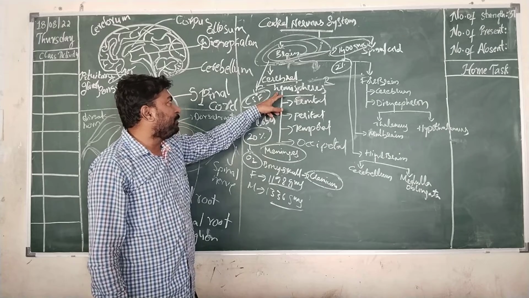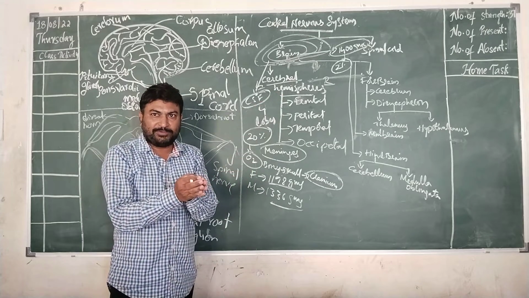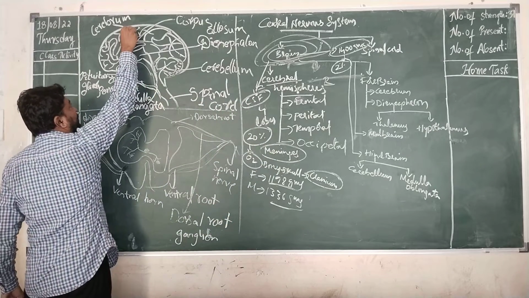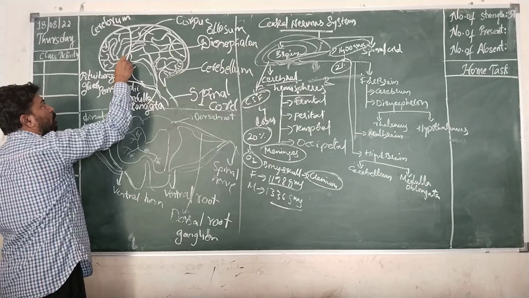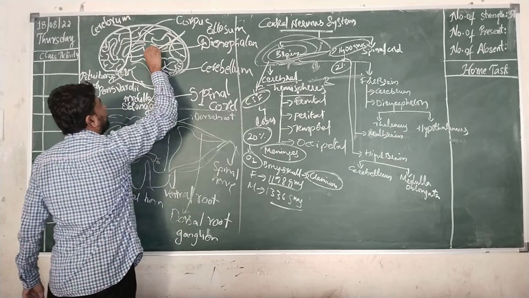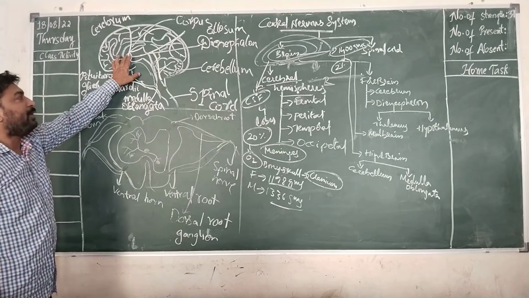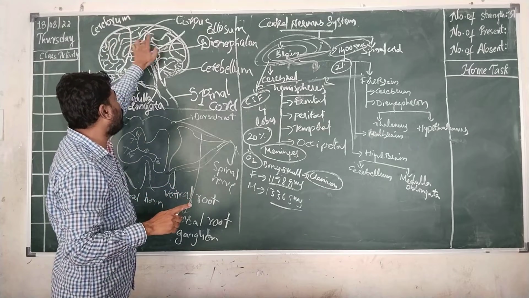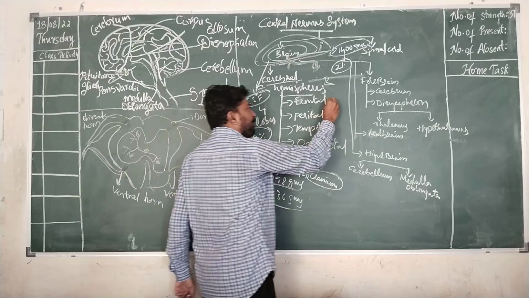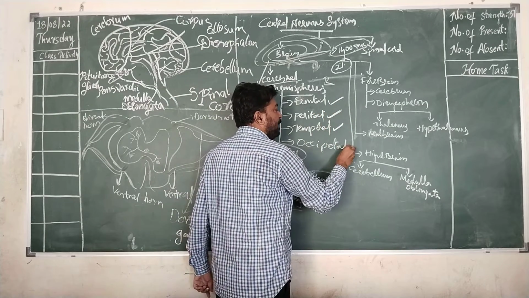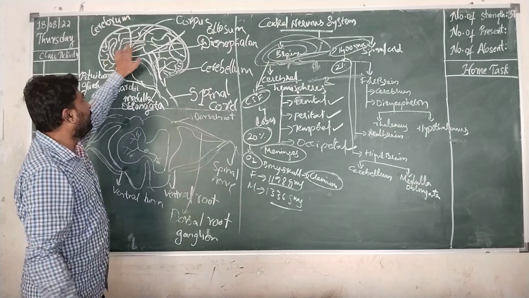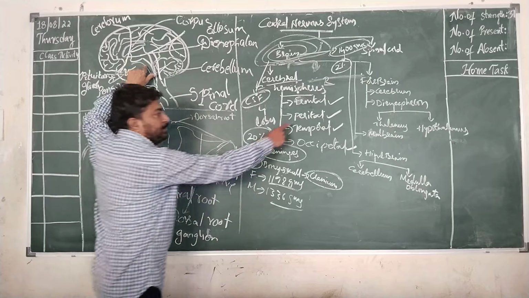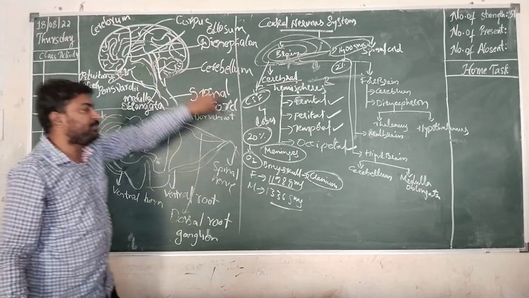That means the brain is divided into 2 equal halves, and each is called a cerebral hemisphere. Internally, each cerebral hemisphere is again divided into 4 lobes. I am talking about a single cerebral hemisphere. Each side is divided into 4 lobes, known as frontal, parietal, temporal and occipital. The front portion is frontal, the next portion is parietal, the bottom portion present behind the parietal is known as temporal, and the last portion is known as occipital.